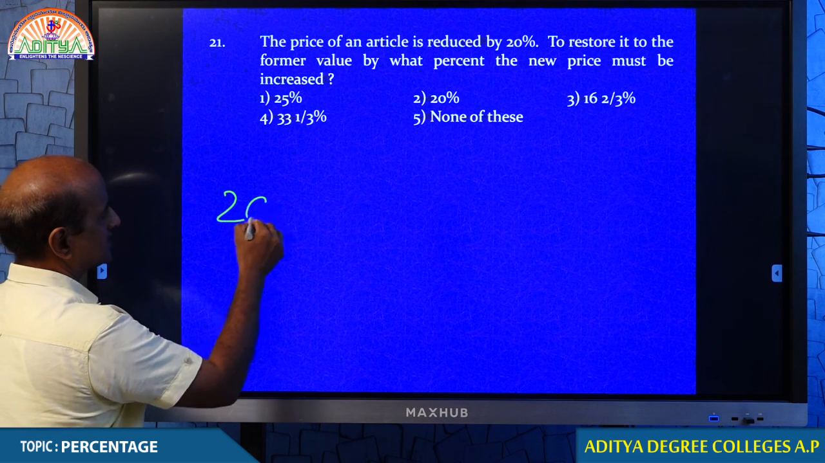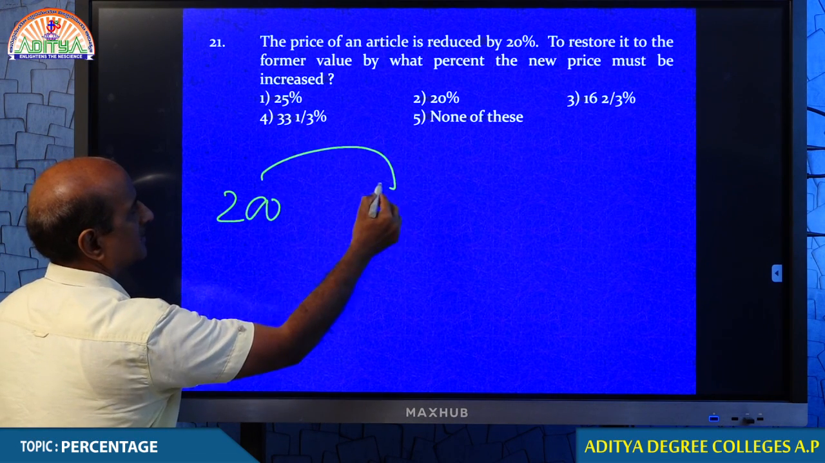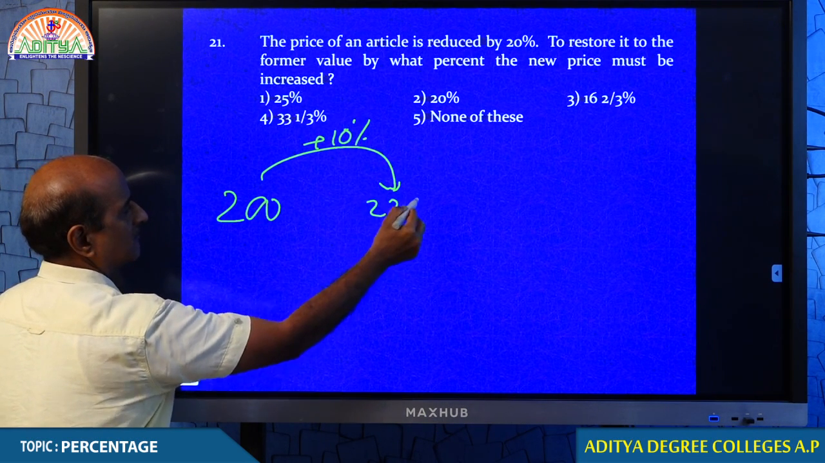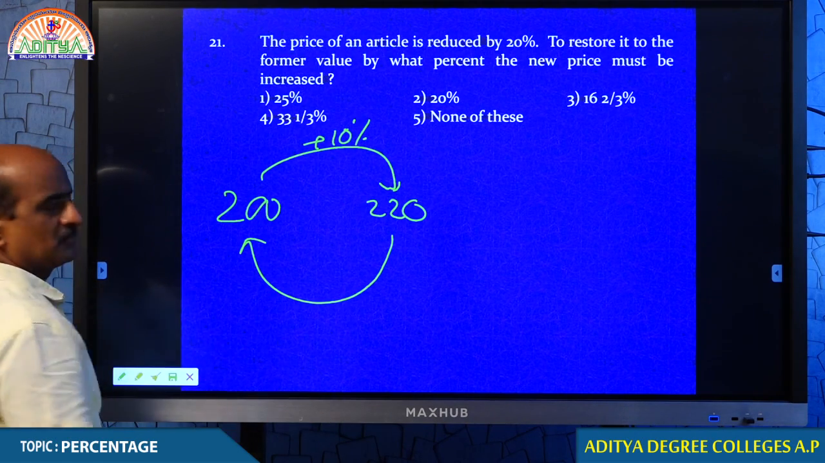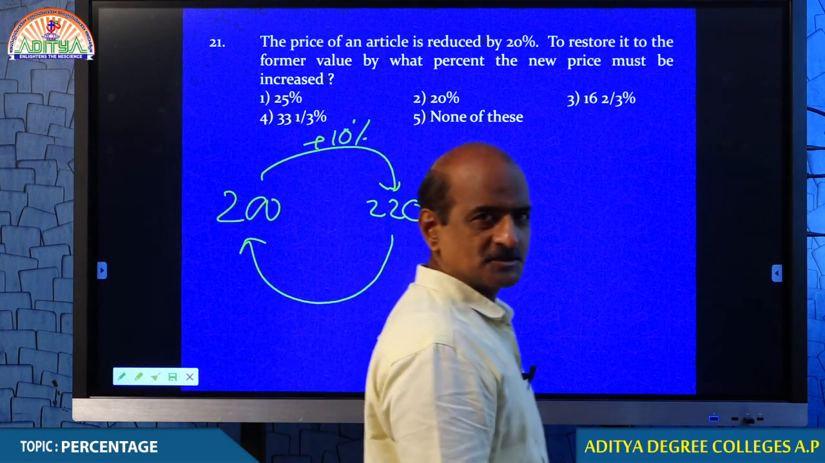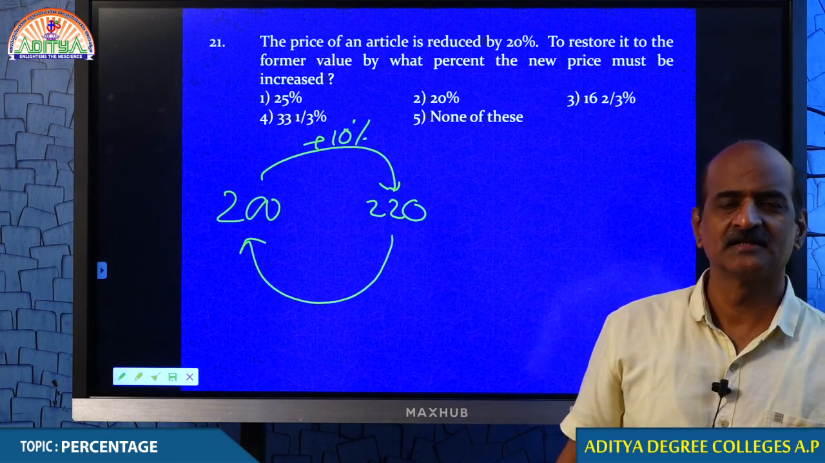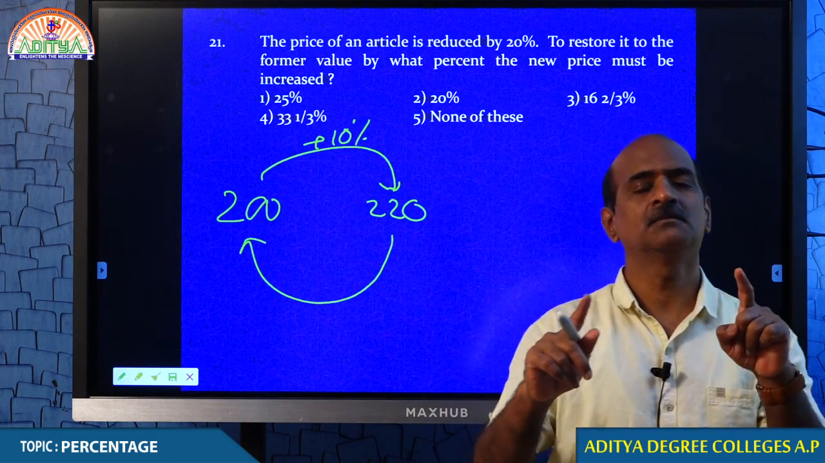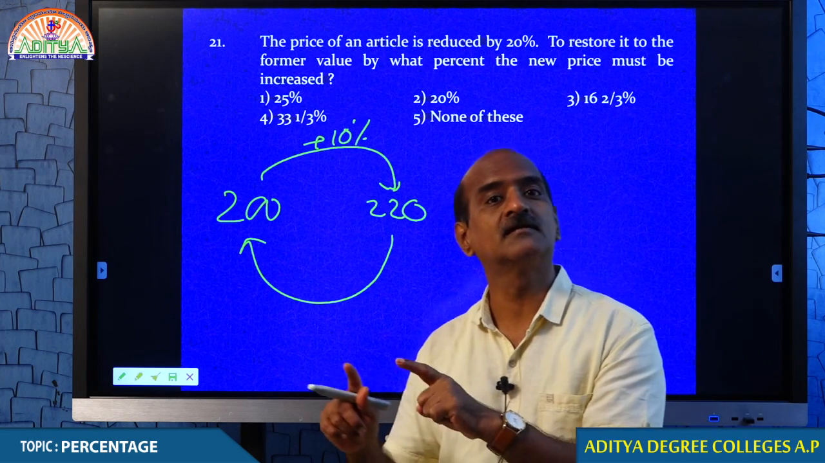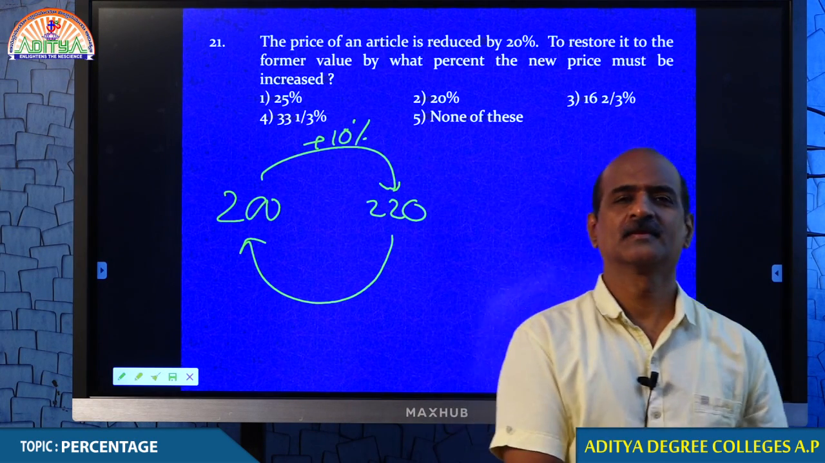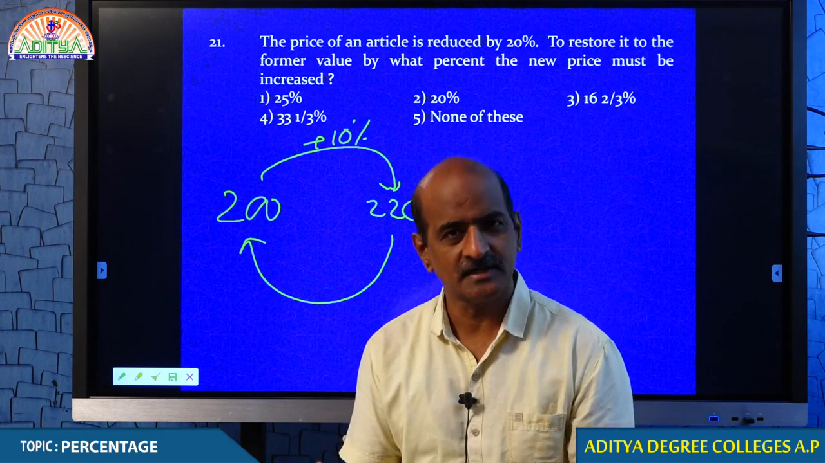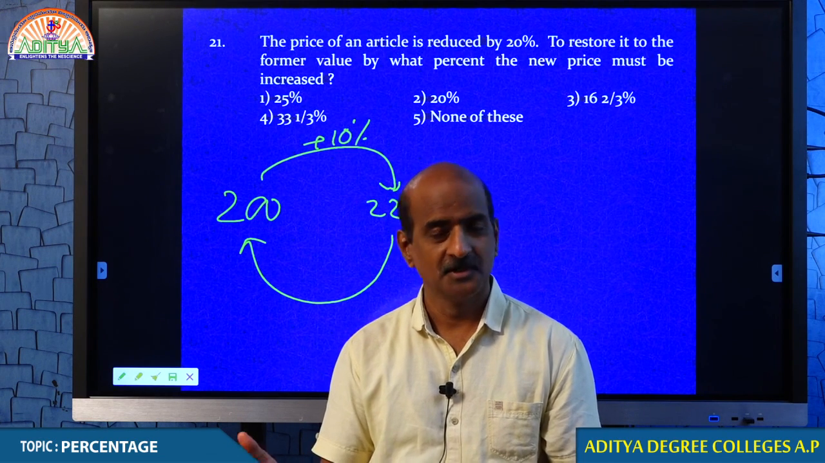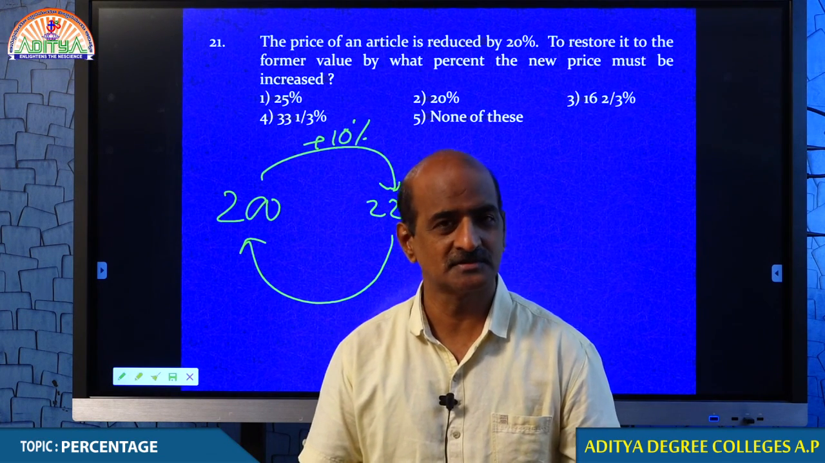So, if you increase 200 by 10%, the number becomes 220. But can you get back to 200 if you decrease by 10%? No. Because 10% of 200 is 20, but 10% of 220 is 22. By this, what do you understand? Percentage is only a one-way process.